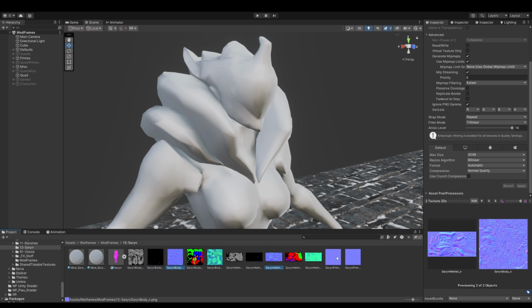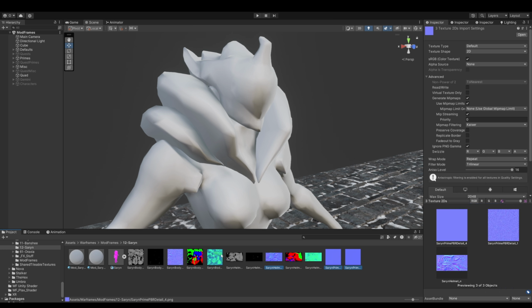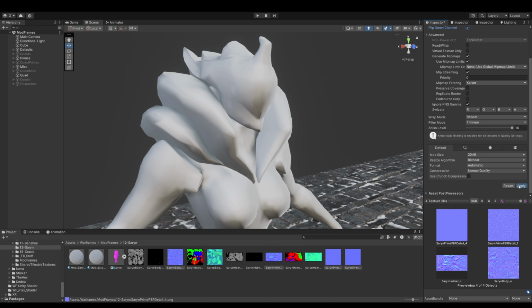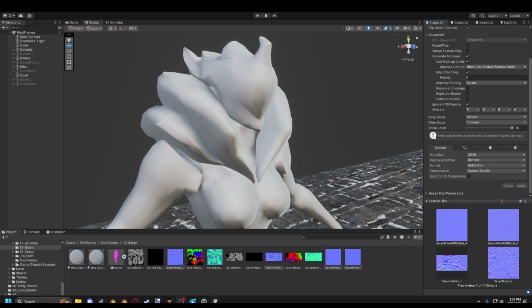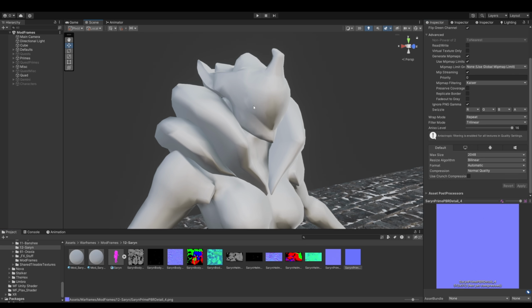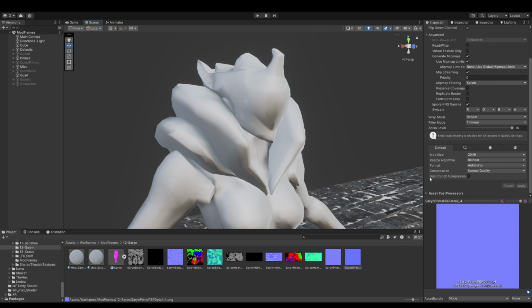So you're going to want to select all your normal maps and your detailed normal maps. And you are going to want to tell Unity they're a normal map, and then hit flip green channel. The reason you have to hit flip green channel is because Warframe uses DirectX while VRChat uses OpenGL. They're just different rendering APIs that have different standards. Luckily, Unity has this feature for us now, so we don't have to use Photoshop or anything.